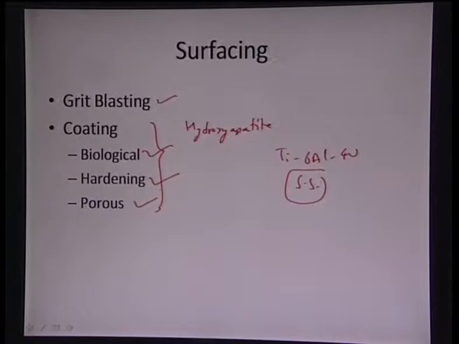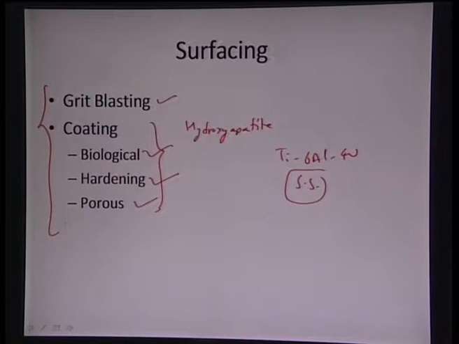So the surface also has to be wear resistant, and it also has to be corrosion resistant. So it should be biologically compatible, hard, porous, and tough. These are criteria which come out of this aspect, that the surfacing will provide all these properties so that the surface properties are enhanced to a very large extent.